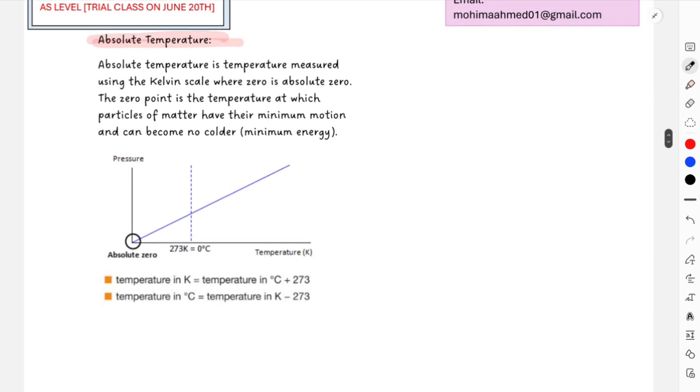This is an important, very important definition over here, that absolute temperature is the temperature measured by the Kelvin scale, where 0 is absolute 0. The 0 point is the temperature at which the particles of matter have the minimum motion and can become no cooler. Like this is the minimum energy that they can possess. After that, there will be no motion. I mean, there is no point after that. This is 0 Kelvin. This is the least temperature that you can provide to any particle. That is the least temperature over here.